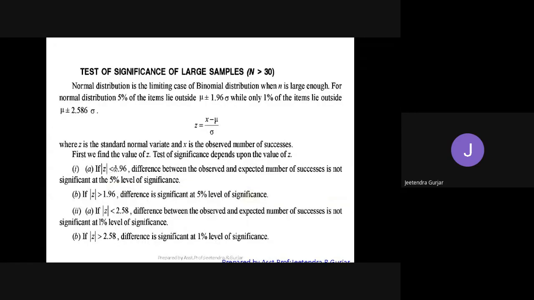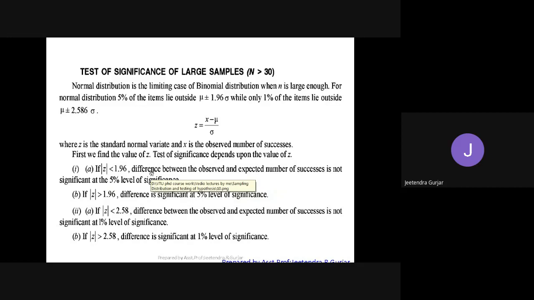If mod z is less than 1.96, the difference between the observed and expected number of successes is not significant at the 5% level of significance. They may ask what the 5% level of significance will be. So mod z must be less than 1.96. This is the meaning you are going to simplify.